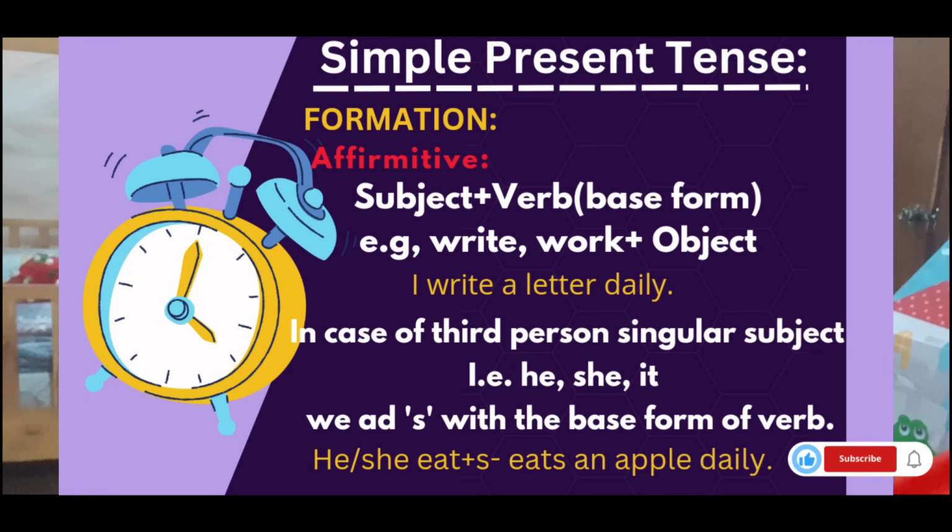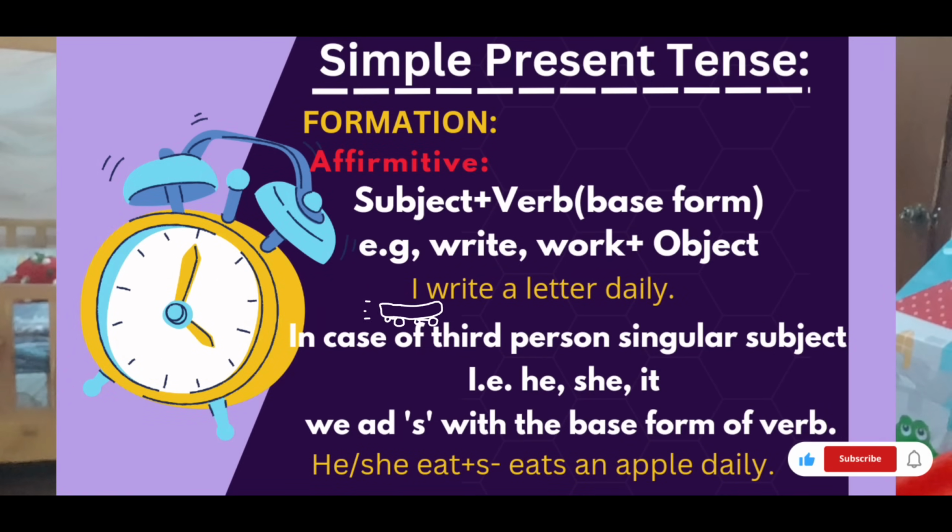If we have he, she, or it as the subjects, then there will be a change. With the verb base form, we will add s or es. For example, es in case of she: wash plus es. Wash is the base form, which is the root. Wash, plus we will add es. She washes the dishes daily. This shows the routine.